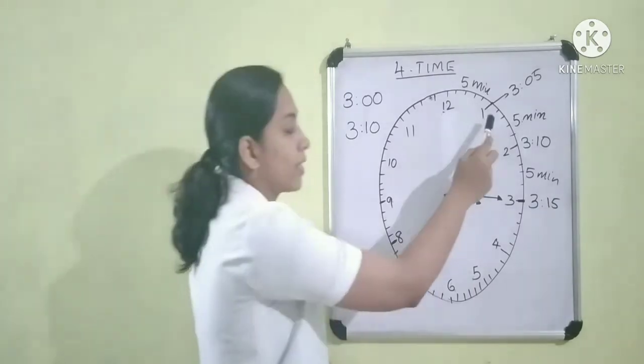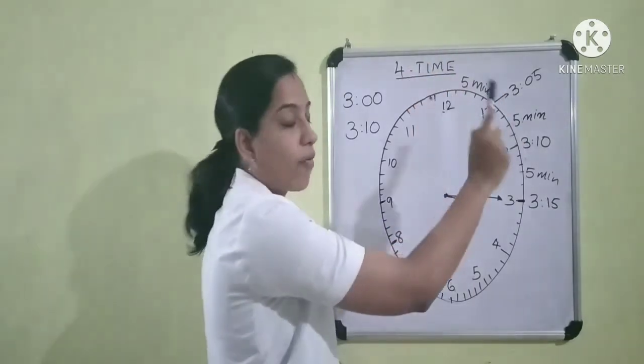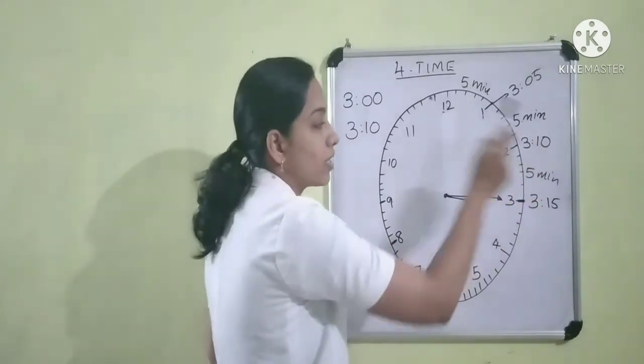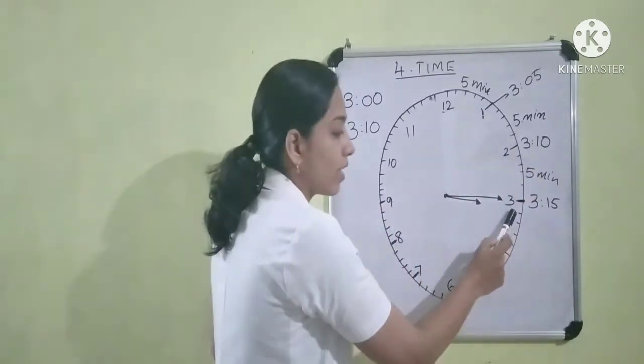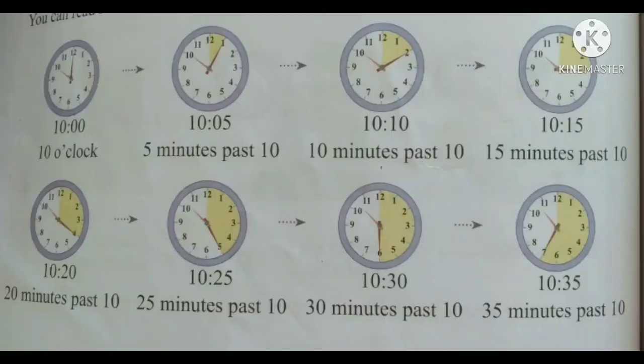That is, when the minute hand is at 1, the minute is 5. When the minute hand is at 2, the minute is 10. When the minute hand is at 3, the minute is 15. I hope you have understood how to read the time to the nearest 5 minutes. Let us see one example. In the first clock, you can see the hour hand is at 10 and the minute hand is at 12. So the time is 10 o'clock. Then in the next clock, we can see the minute hand is at 1 and the hour hand is at 10. When the minute hand is at 1, the minute is 5. So the time is 10:05 or 5 minutes past 10.